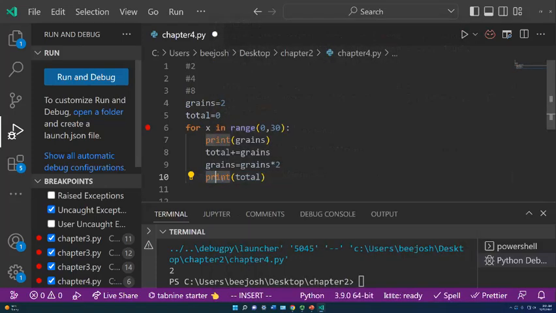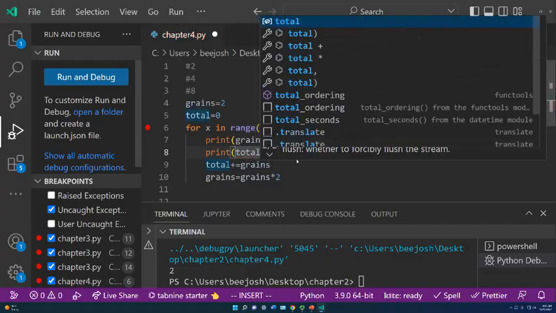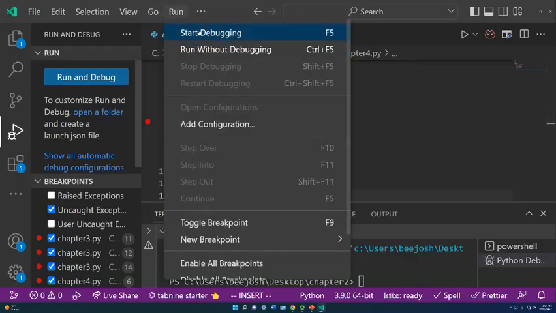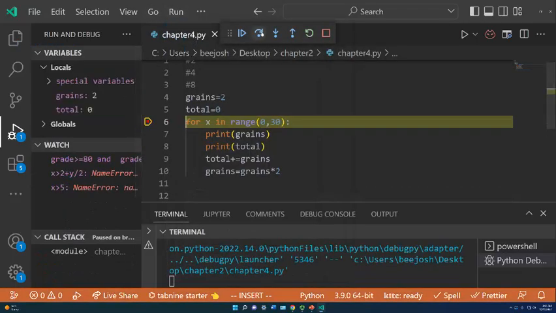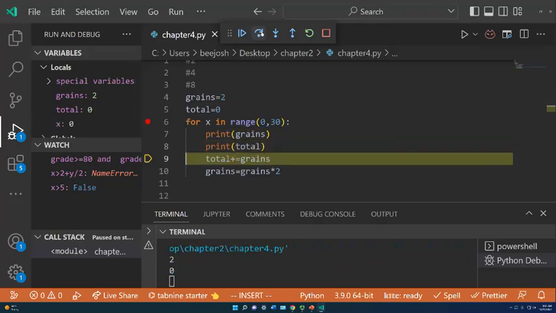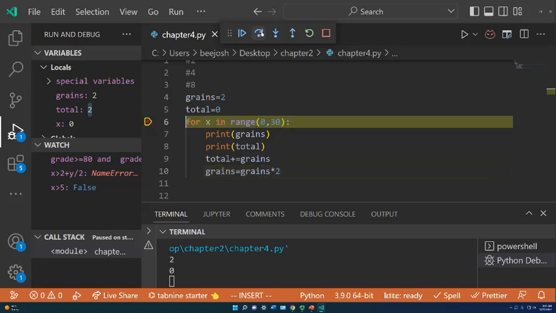And then we go to the next day after the loop is run. So this is actually the start of our day on our grains. Total. Okay, print total. Okay. So our first day, our grains are 2 and our total is 0. So let's go ahead and run this, start debugging. Okay, I step over, our grains is 2, our total is 0. Then I say total, we add total, so total is equal to total plus grains. Then I do grains is equal to grains times 2.